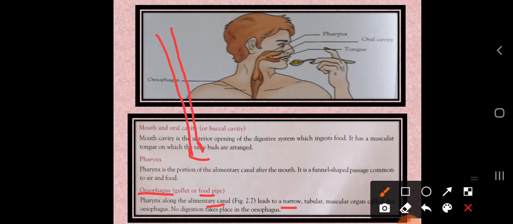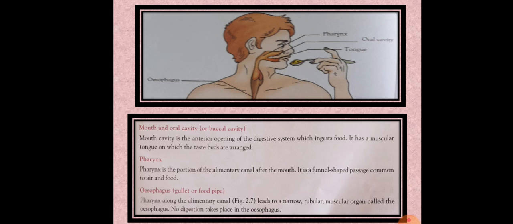Here no digestion takes place in the esophagus. Here just the travelling of food occurs, not the digestion of the food. Only the travelling exists here, because it has a food-pipe-like structure, where only the journey of food is going on, not the digestion of the food. So this is the upper part of our alimentary canal.